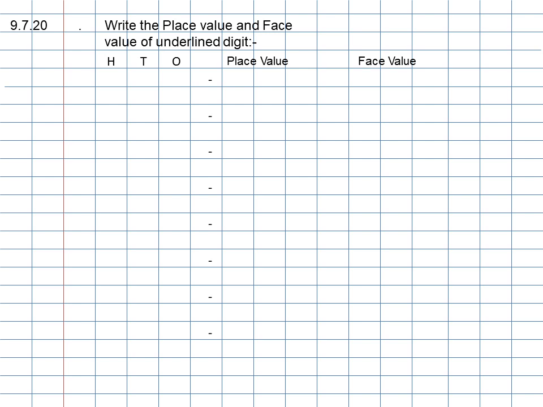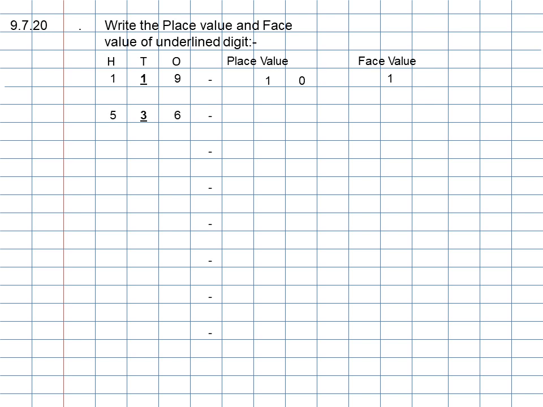Students, this page is also prep for you today. You have 2 pages, place value, face value in prep today. You will only copy the numbers. Answers you will do afterwards. The first number is 119, 119. The answer, you have to underline 1 and then put a small dash. Answer is 10 as it comes in the tens place and the face value is 1.